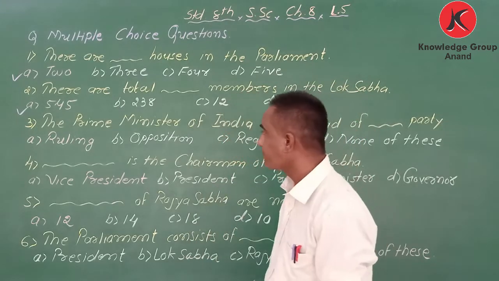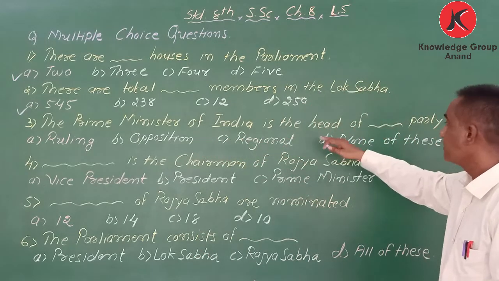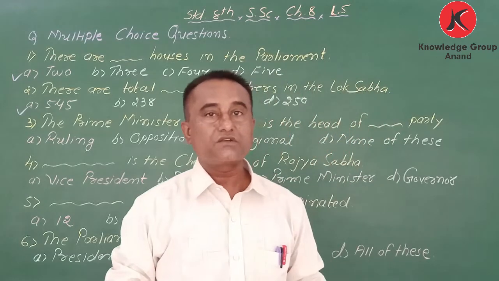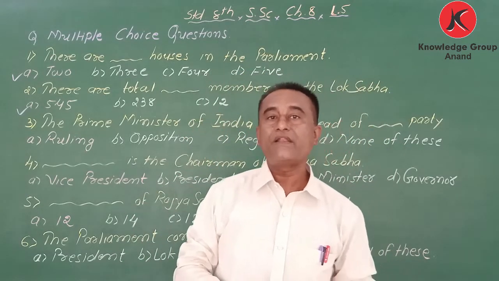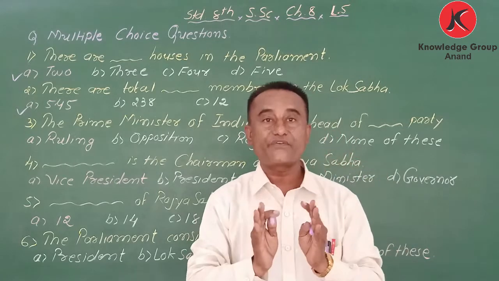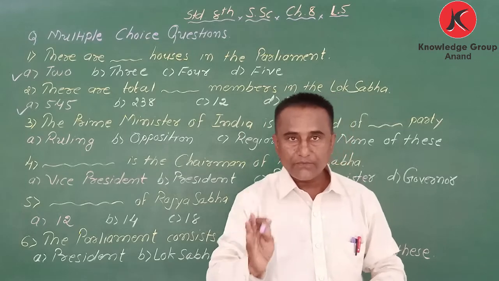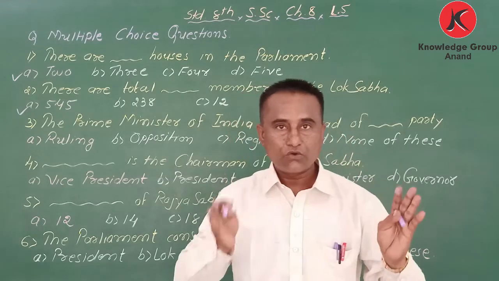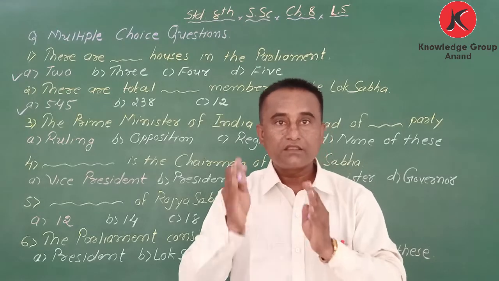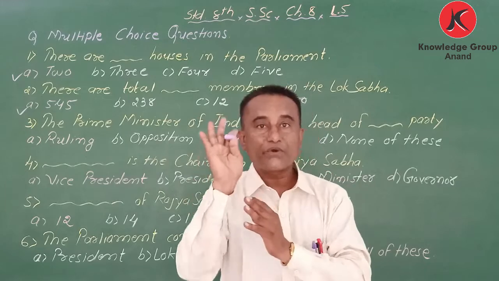Next, the Prime Minister of India is the head of blank party. Here we are not mentioning the name of the party. There are two types of parties: ruling party and opposition party. In a ruling party, there is the main party as well as the parties which are supporting.